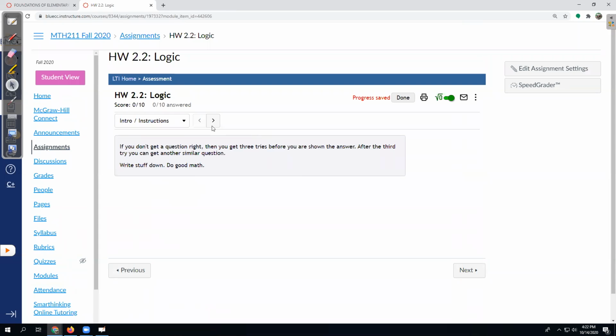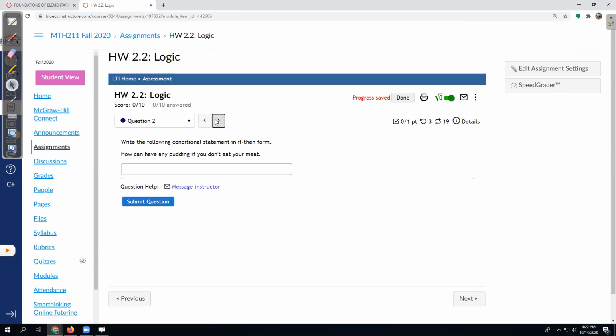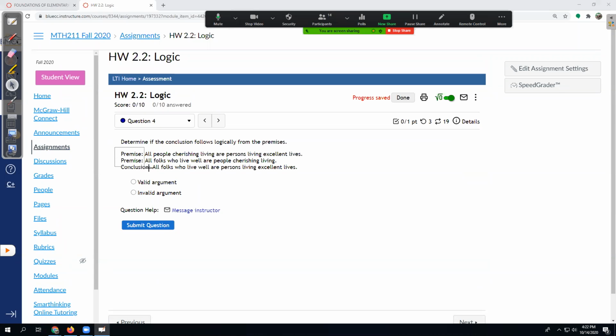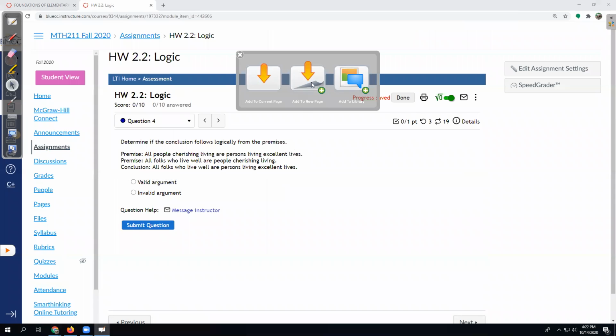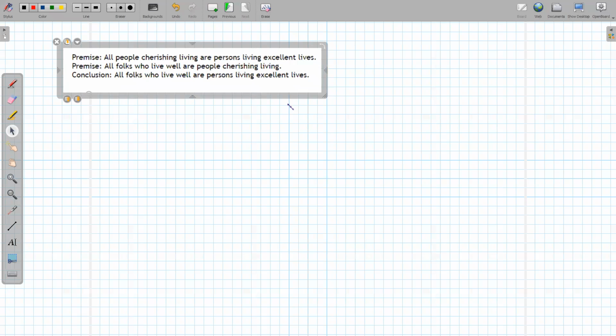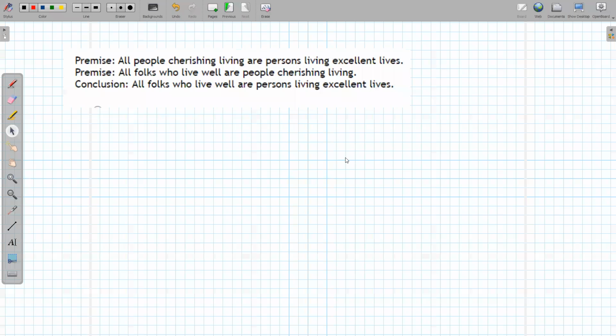And resume. So let's see, what do I want to look at? Not that, not that, not that. Yes, here we go. So I am going to take a screenshot of this and analyze it. Have you help me out? All right, so we have a couple of premises and then a conclusion. So if the first premise is true and the second premise is true, is the conclusion true, is what we're trying to get at here.